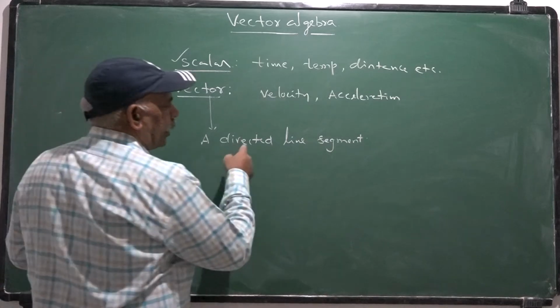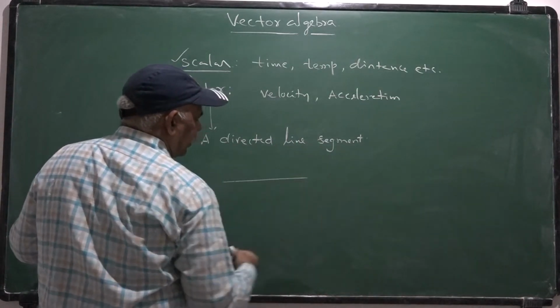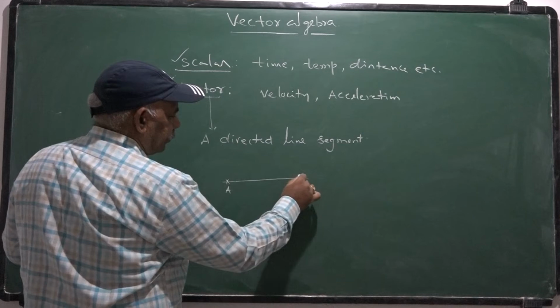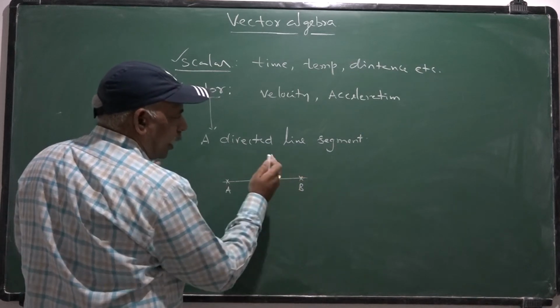What is meant by directed line segment? Suppose AB is a line segment.